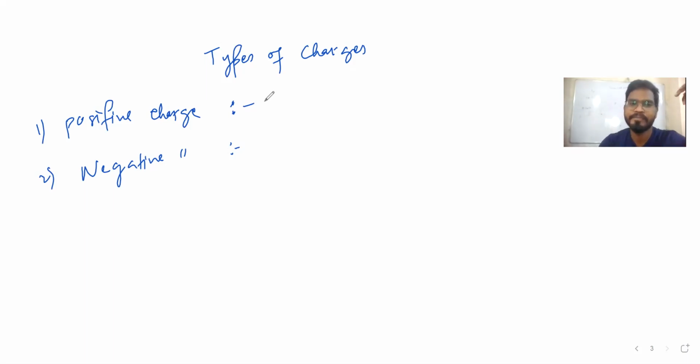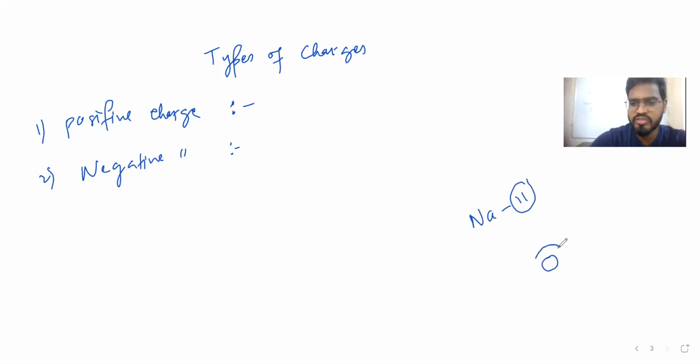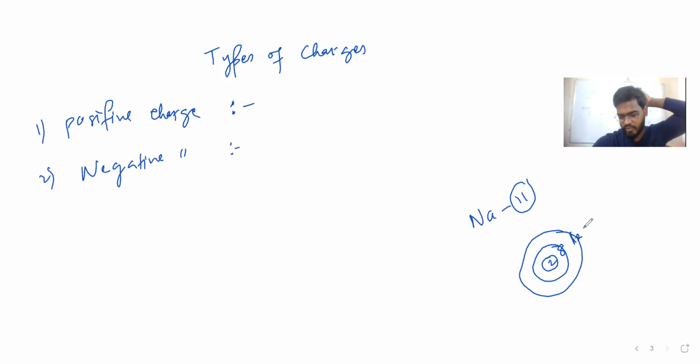Let's see what is positive charge. To define positive charge, we'll have to understand a little chemistry. Let's take sodium. Sodium's atomic number is 11, right? The electrons are arranged as 2, 8 and 1 electron. These are the electrons we give for the electronic configuration.